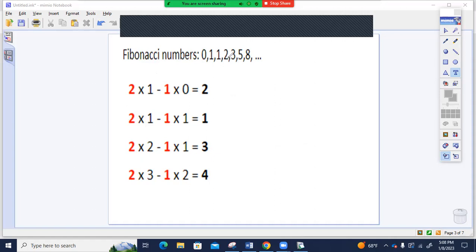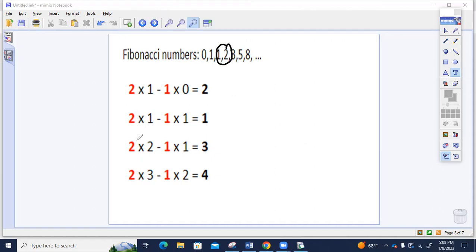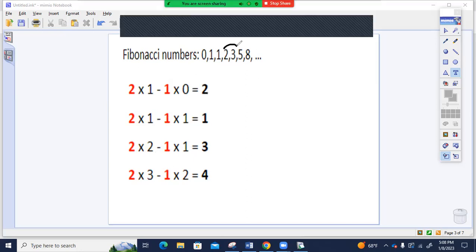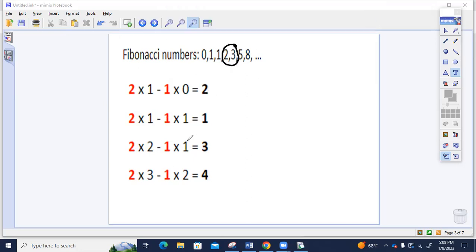Next, we can take 1 and 2, multiply 2 by 2 and multiply 1 by 1, then subtract. 2 times 2 is 4, 1 times 1 is 1, 4 minus 1 is 3. Next, we take 2 and 3, multiply 2 by 3 and then multiply 1 by 2. Then we subtract. 6 minus 2 would be 4.